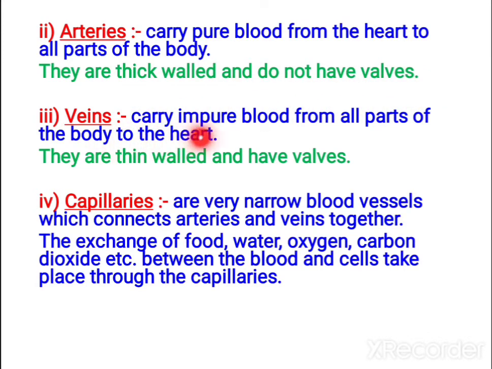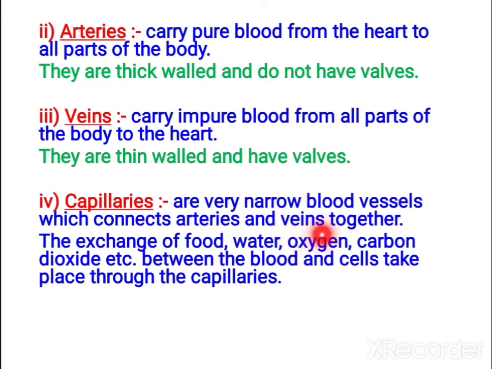Veins are the same way. They carry the blood from all parts of the body to the heart. Maybe it is written impure blood, that is deoxygenated blood. Once again, the pulmonary vein, maybe it's a vein, but it carries the oxygenated or pure blood. So here the pulmonary artery is the exception, and the pulmonary vein also comes under exception. When you observe, all veins are thin walled, and all of them have valves.